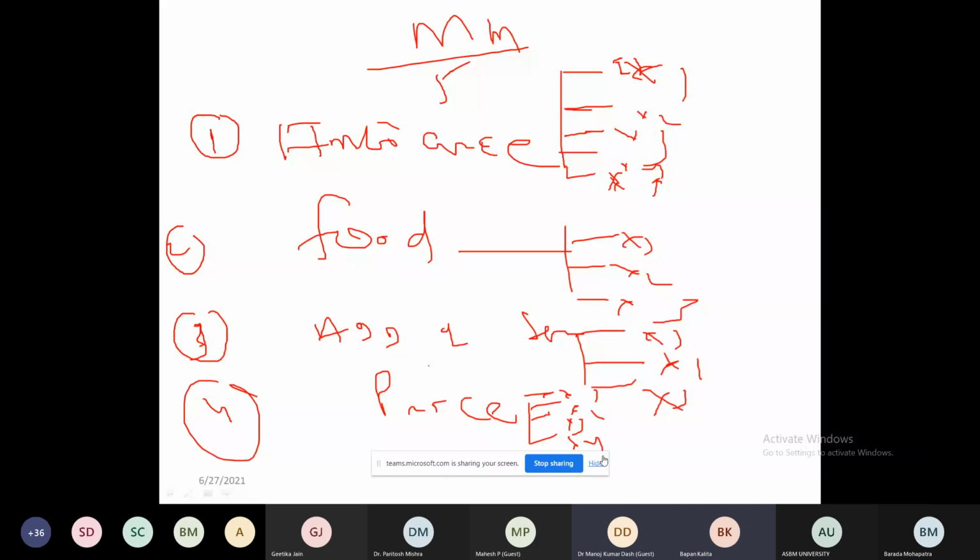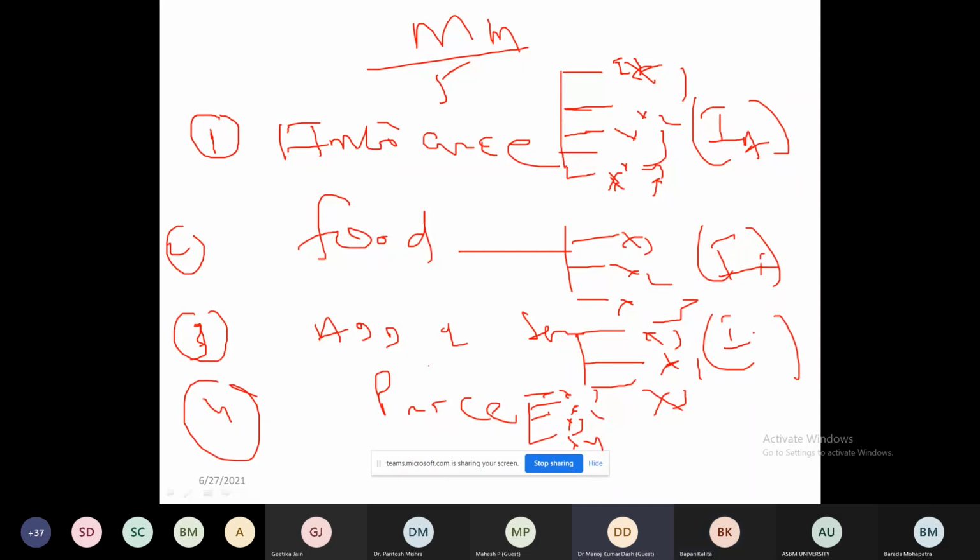So what is my objective? If I want to do research on this, what is my objective? In the first stage I have to calculate the importance of each parameter. That is, what is the importance of ambience? Then what is the importance of food, based on customer feedback? Then service? And fifth, price?